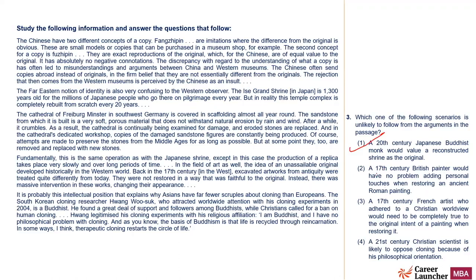Yes, he will consider it. A 17th century British painter would have no problem adding personal touches when restoring an ancient Roman painting. Yes, that is mentioned. Back then, they were not restored in a way that was faithful to the original. Instead, there was massive intervention in these works. So he won't be having any problem. A 17th century French artist to adhere to Christian worldview would need to be completely true to the original intent of painting when restoring it. This is the answer. Unlikely to follow.